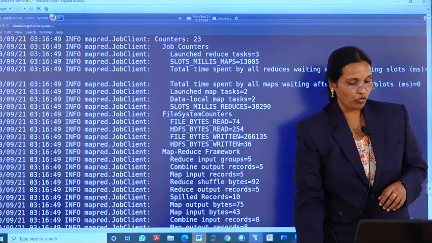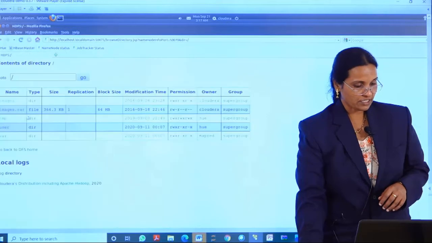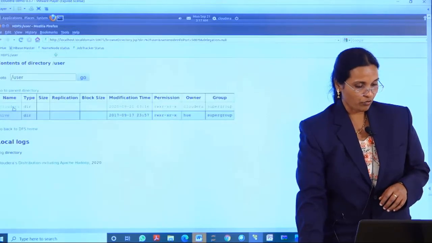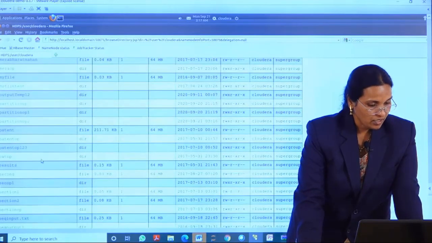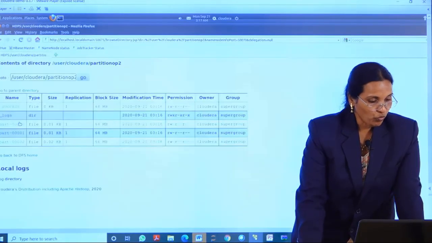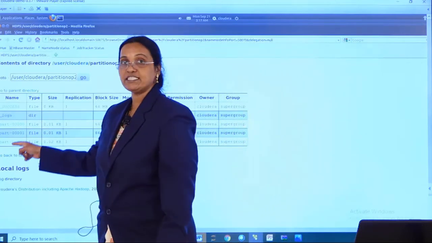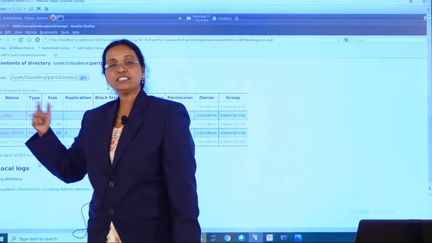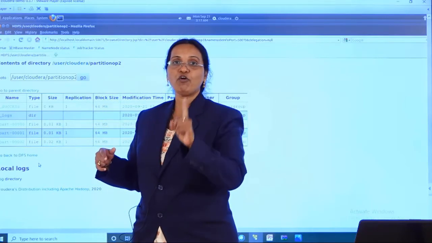Go to the browser window: name node status, browse file system, user, Cloudera. I have given the file name as partition op2. As I told you, we will be creating 3 output files, whereas in the previous program executions we used to get only 1 output file.